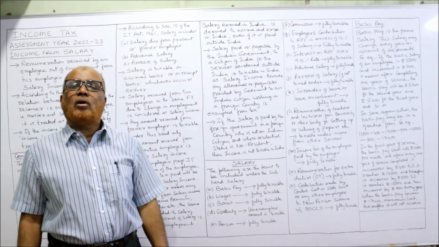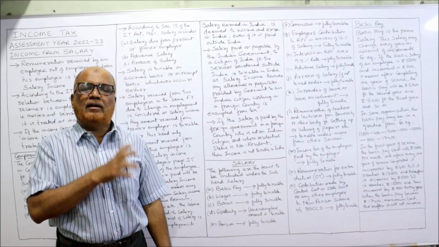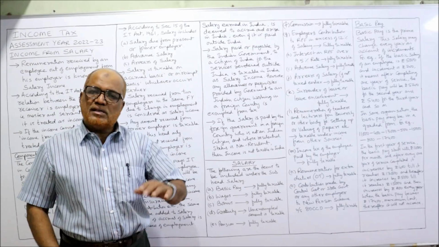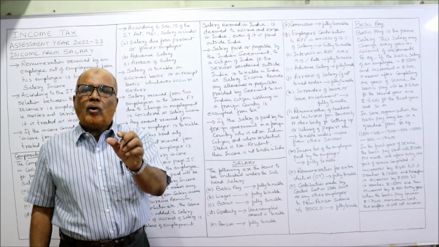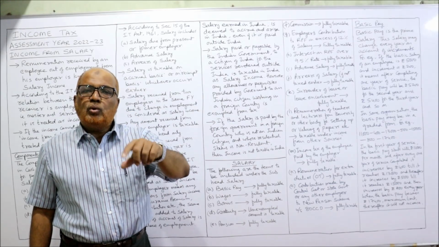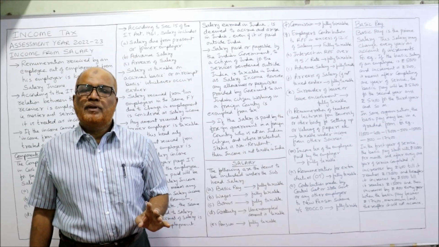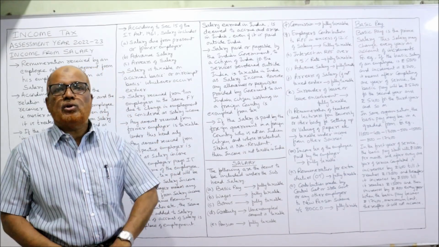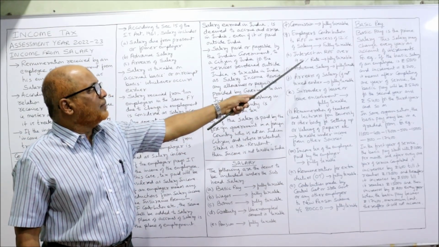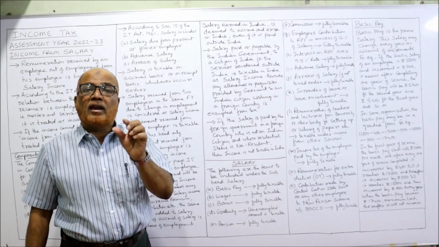Then the employer's contribution to RPF, recognized provident fund, which we will discuss in the coming videos. If the employer contributes to RPF in excess of 12% of salary, the excess is fully taxable.